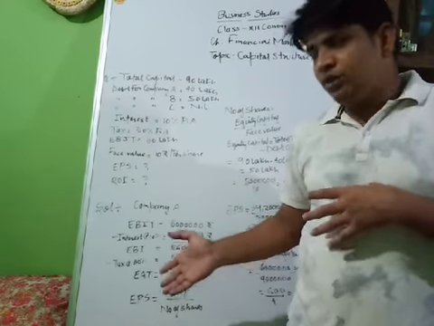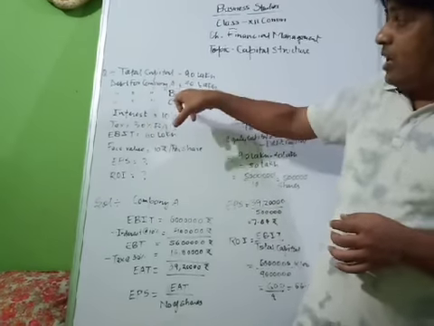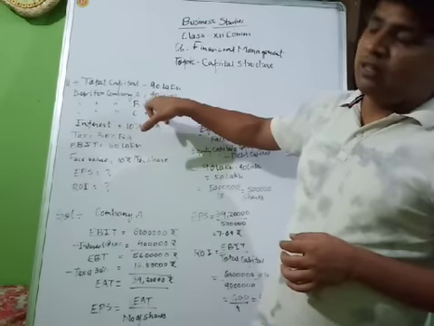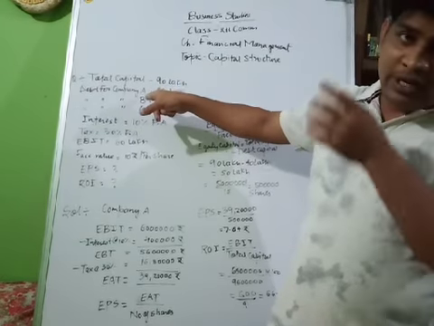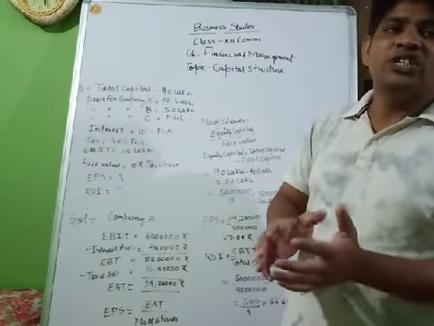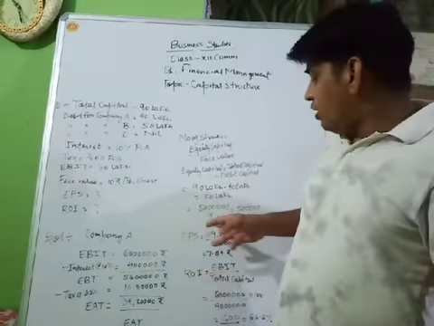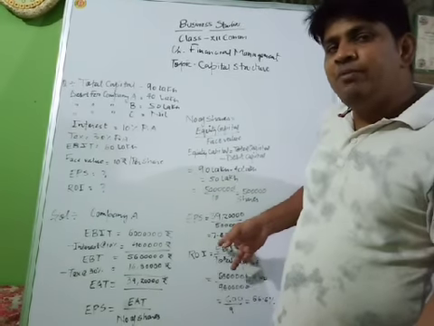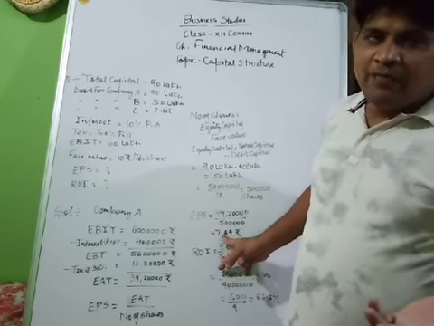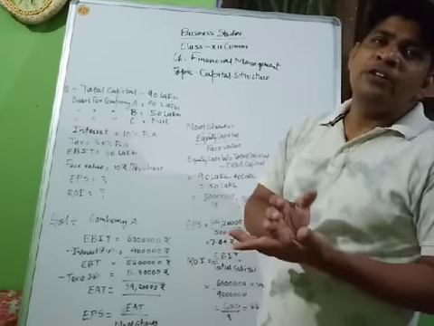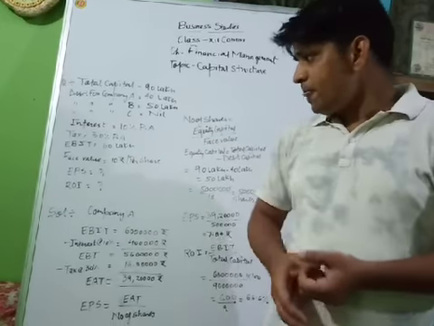You should try to do the questions, because this type of question has the weightage of 6 marks in the board examination, and this type of question came many times in the board examination, in which the board examiner has given certain conditions, and the students have to find out the EPS and ROI of all the conditions, and find out which capital structure is suitable for the company. If EPS is more, then the capital structure will be more suitable, like 7.84 is coming in this situation. If more EPS comes in other conditions, then the higher EPS will be considered the suitable condition for the capital structure. So students, if you have any query, you can ask.